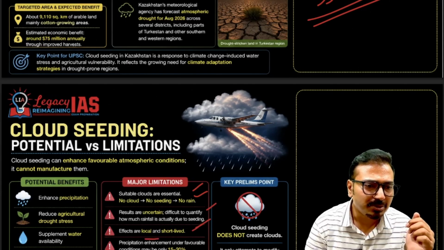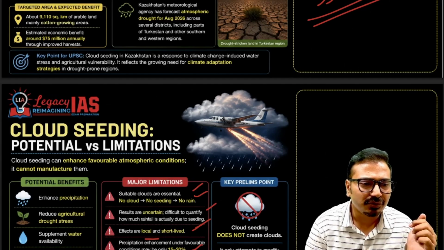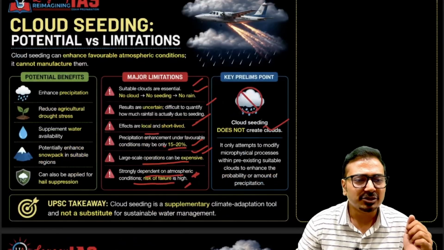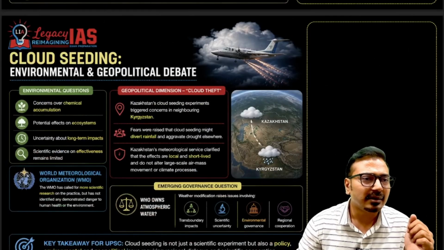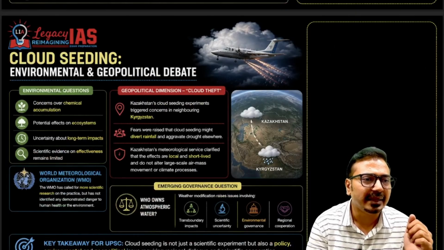Then we can say that precipitation enhancement is only about 15 to 20%. Large scale operations can be expensive also, cost is involved, and it is strongly dependent on atmospheric conditions, so the risk of failure is high. So cloud seeding does not create clouds, just now we talked about that, and that's why its potential is limited. And cloud seeding, we can say, is creating environmental and geopolitical debate also.